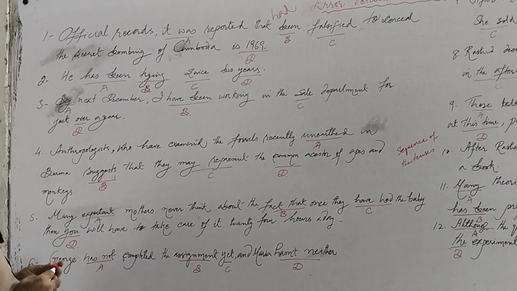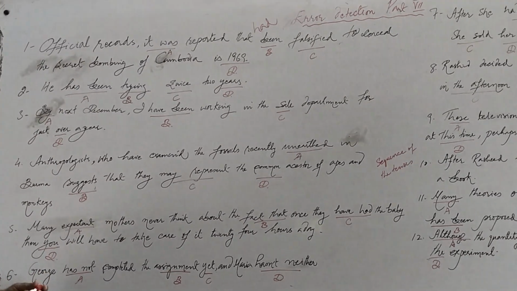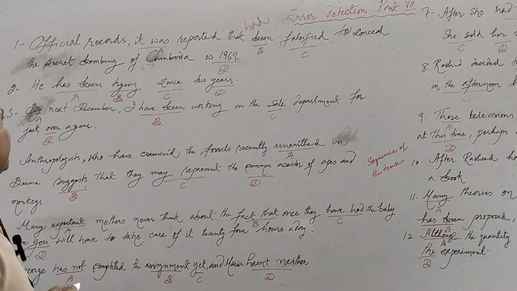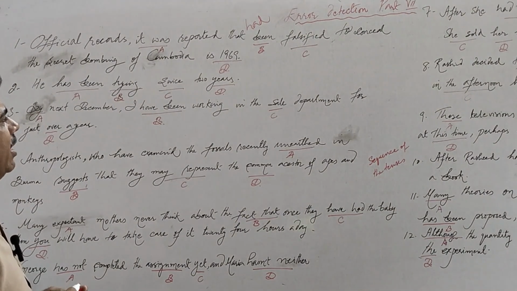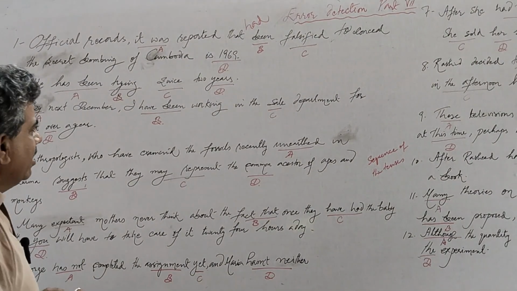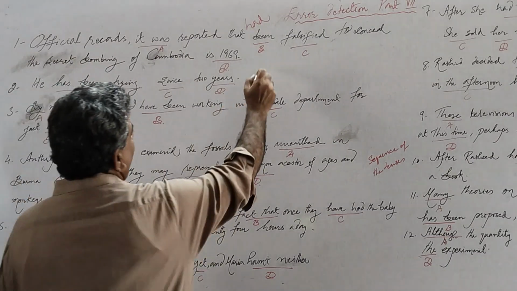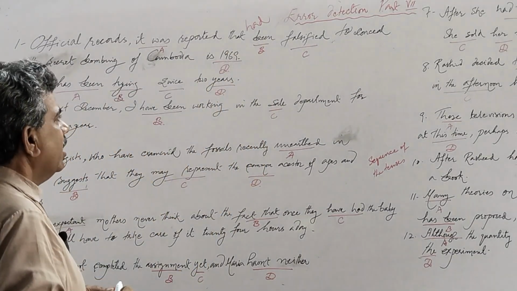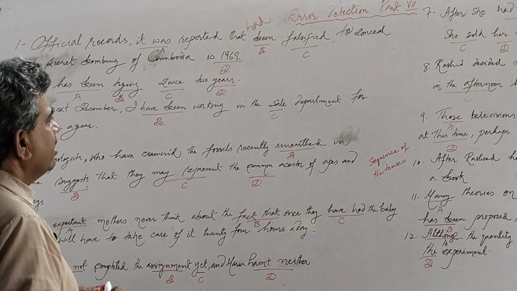So the correct sentence would be: official records, it was reported that had been falsified to conceal the secret bombing of Cambodia in 1969.